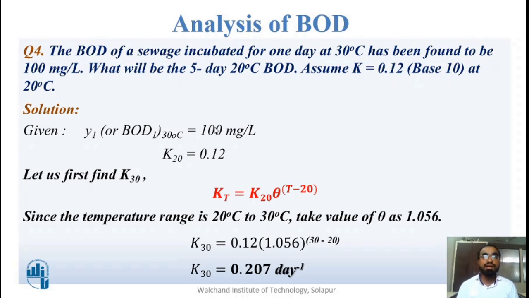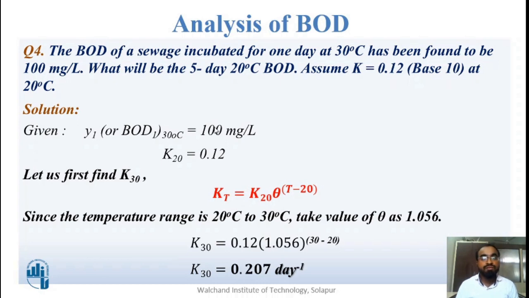So what is the new thing in this question? There are two conditions. One is the time and temperature, that is 1 day 30 degrees Celsius. This whole is one condition. What is the another condition? The condition in which the time is 5 days and temperature is 20 degrees Celsius. Now you have to join these two combinations and you have to get the BOD at 20 degrees Celsius 5